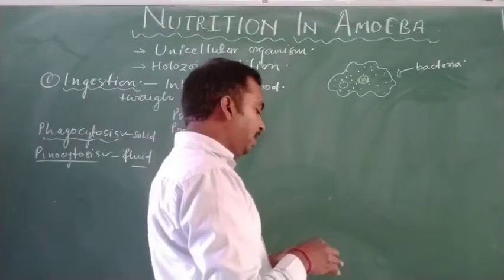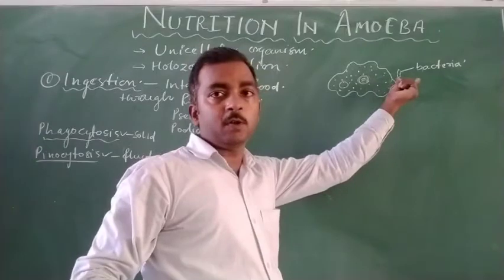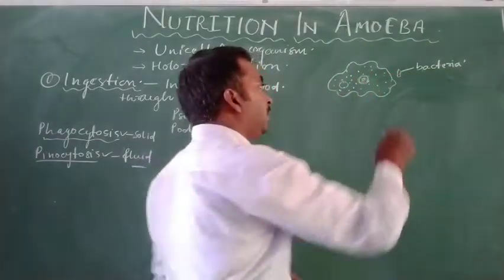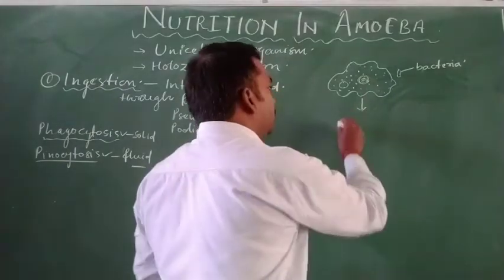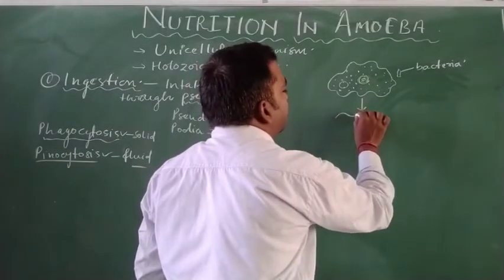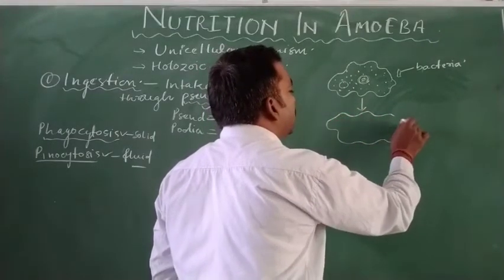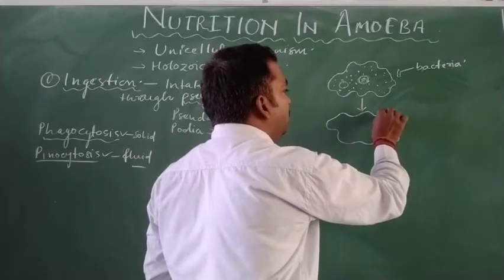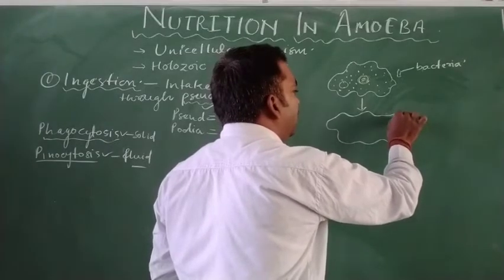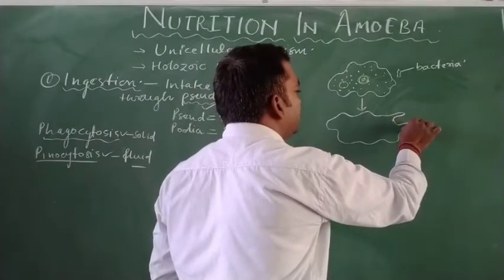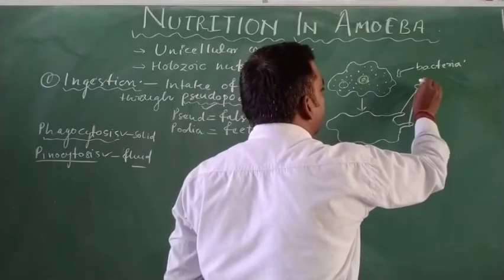When food particles such as bacteria come near the surface of the plasma membrane of the amoeba, the amoeba starts to make pseudopodia, pushing the cell membrane around the food. That structure is known as pseudopodia.